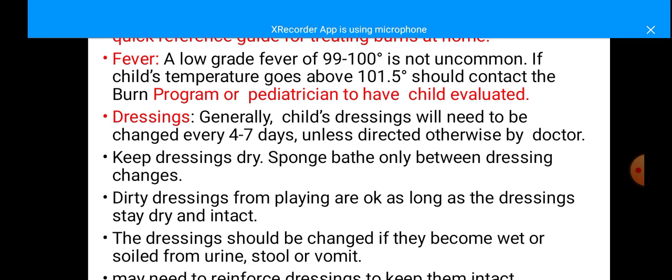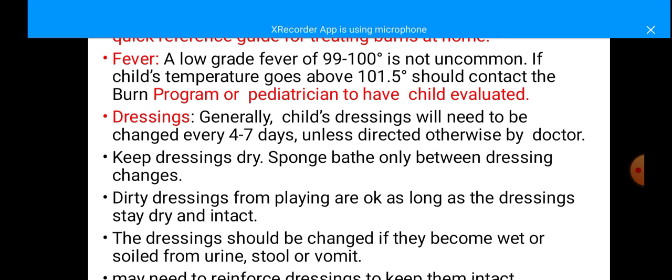And next we have to give care according to the need. That is, for fever, with burns patient will have always rise in body temperature. A low grade fever of 99 to 100 is not uncommon, and if the child develops temperature above 101, you should contact the pediatrician, and the child should be evaluated for the hyperthermia.